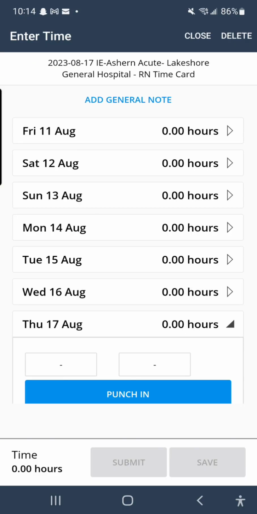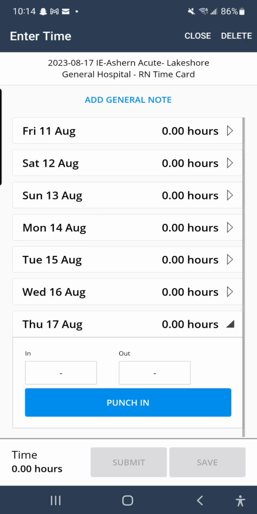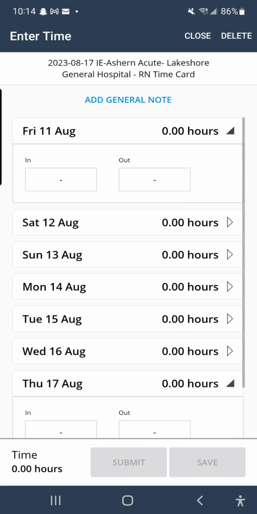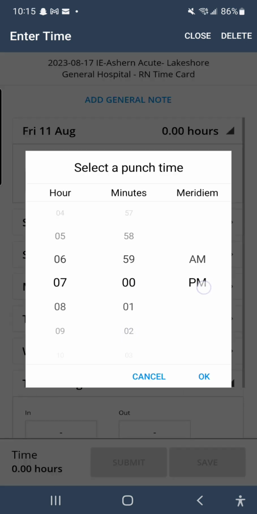Let's begin by understanding regular work hours. A typical workday starts at 7 a.m. and ends at 3 p.m.